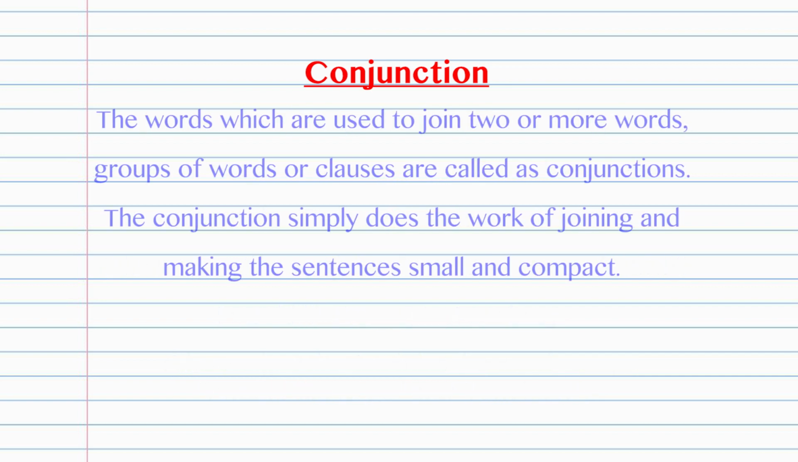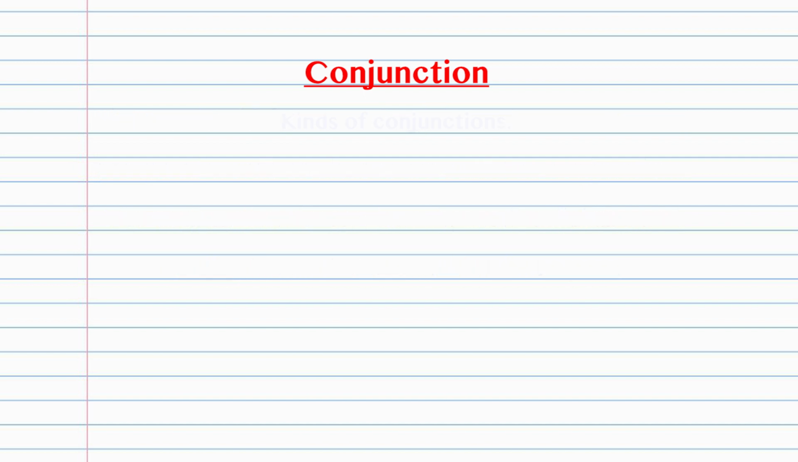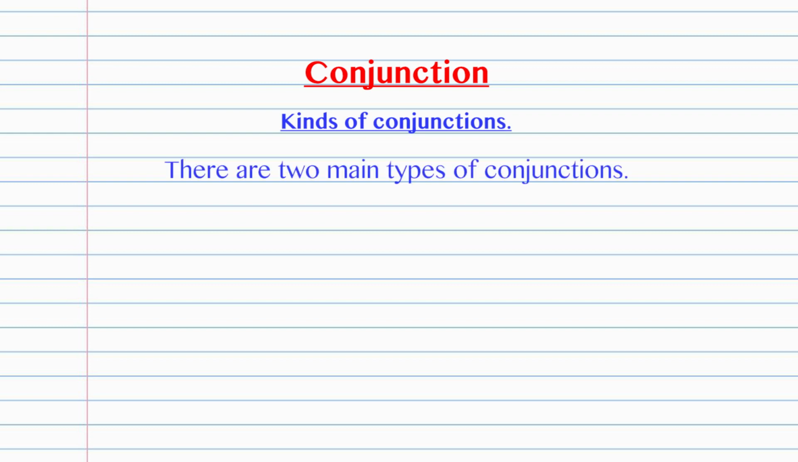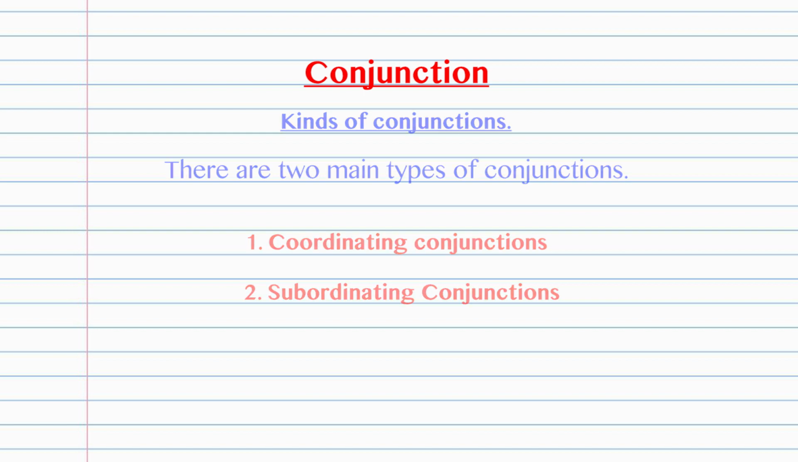The words which are used to join two or more words, groups of words, or clauses are called conjunctions. The conjunction simply does the work of joining and making the sentences small and compact. Let us see the kinds of conjunctions. There are two main types of conjunctions. First is coordinating conjunctions. Next is subordinating conjunctions.